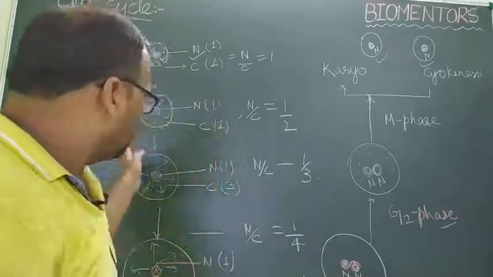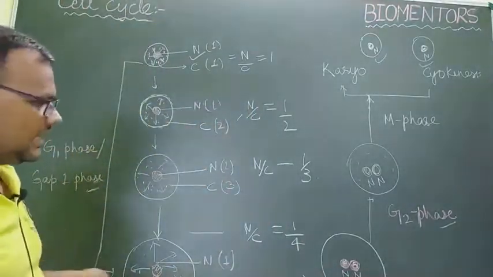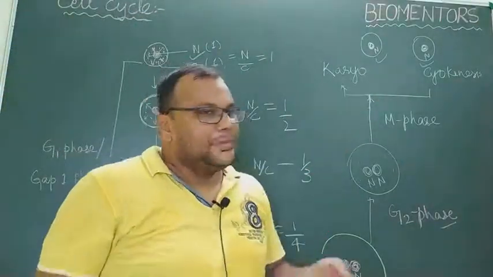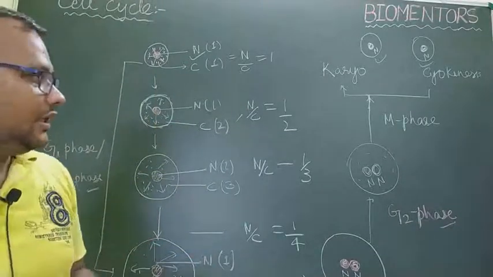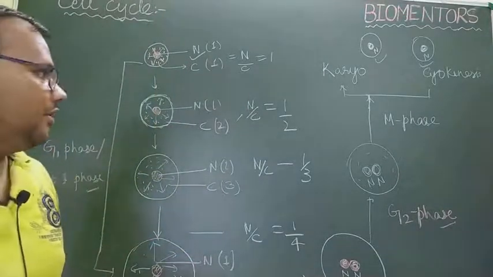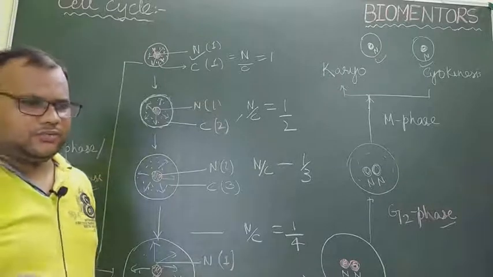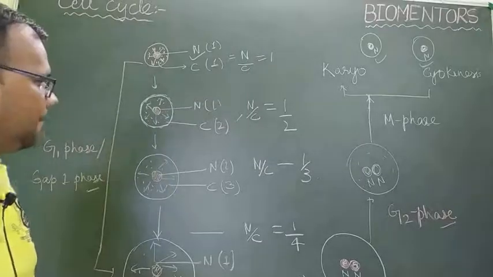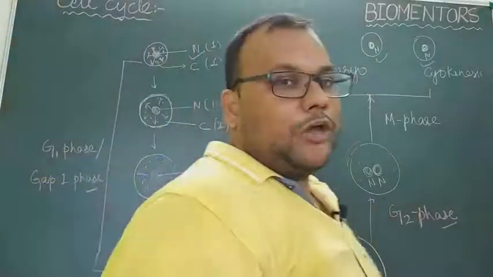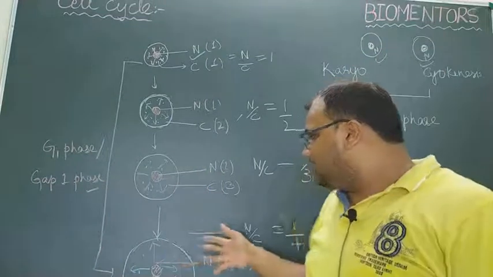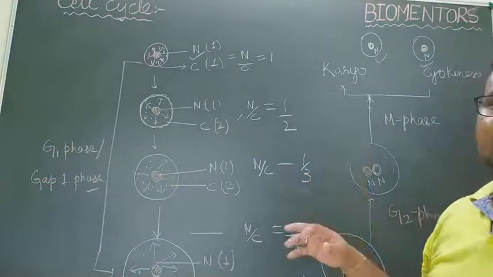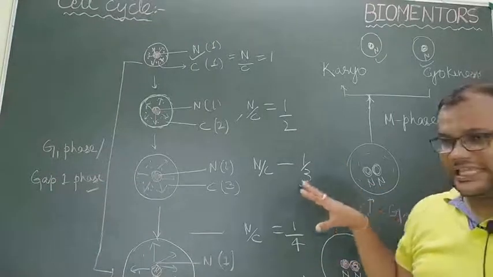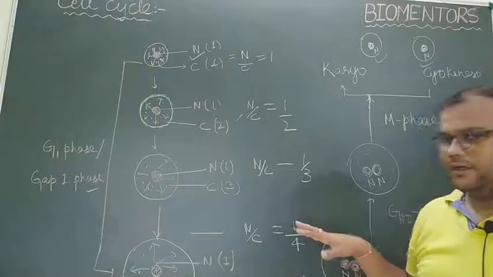So it is a pathway through which cell completes its journey to divide into 2 daughter cells, and this cyclic pathway can be represented in the form of a pie chart, which is generally called as cell cycle. So in next diagram we are going to represent all these events in a pictorial or graphical manner in the form of a pie chart, and that will be your exact representation of a cell cycle.